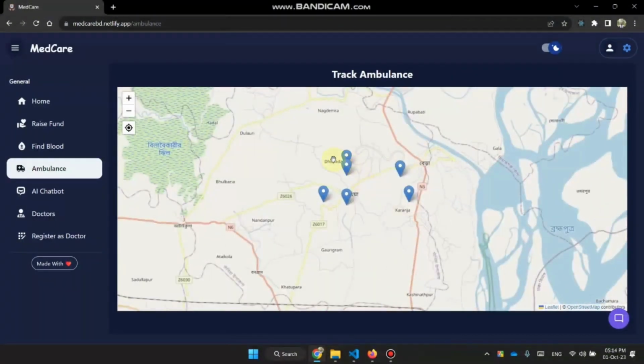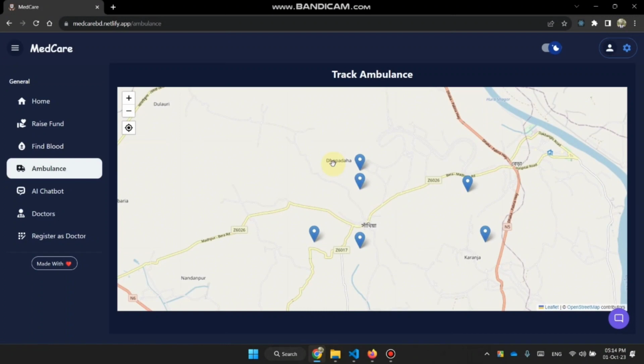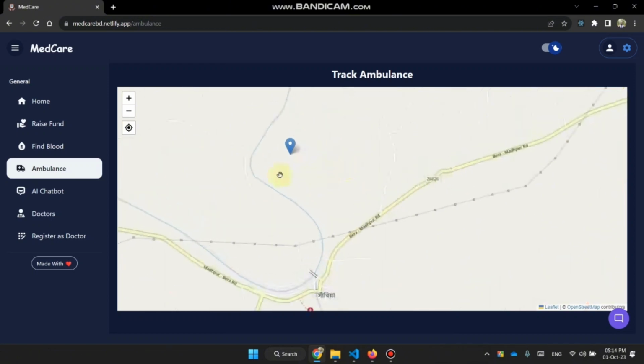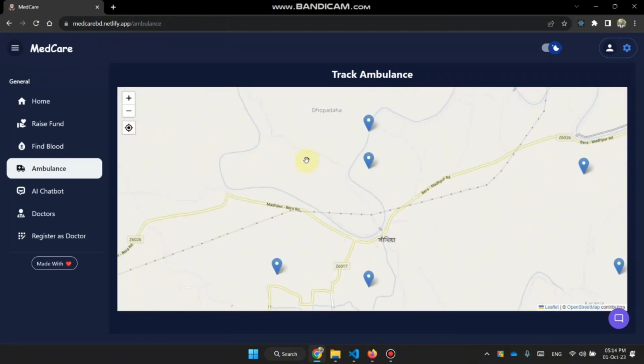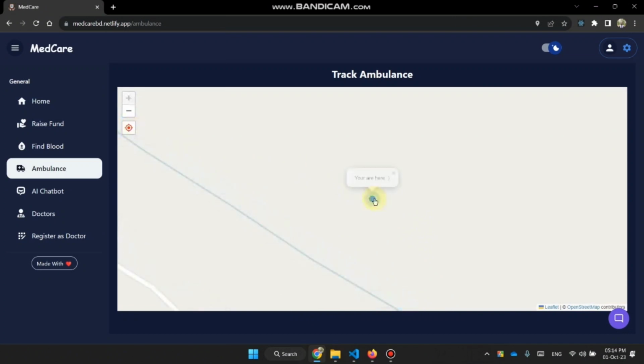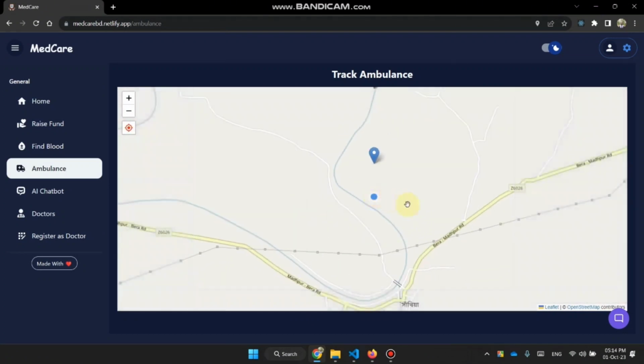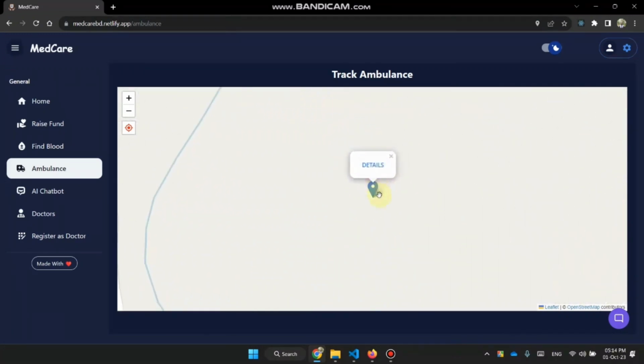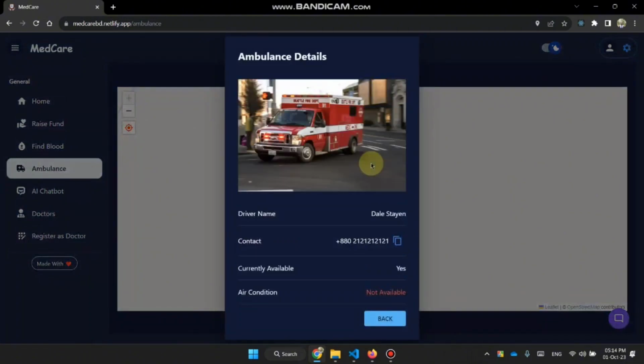Here you can see all the registered ambulance locations. These locations are real time. That means if any of these ambulances moves anywhere, the location is updated and reflected here. I want to see my location. Where am I? Yes. Now I can see that this ambulance is nearest to me. I can see the details of it, copy the number, and contact him.